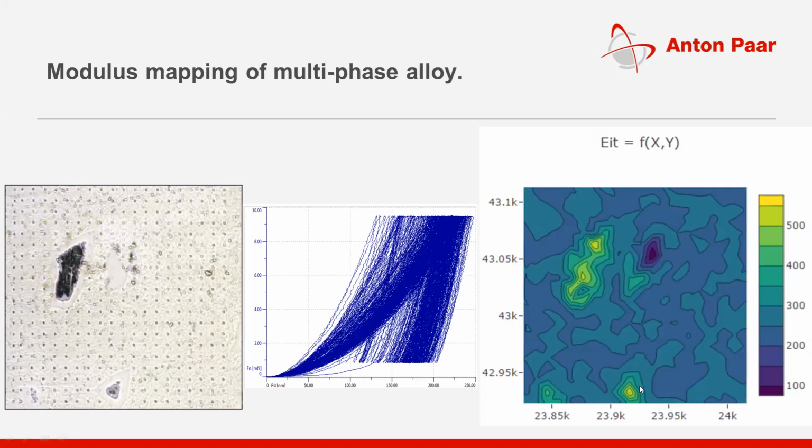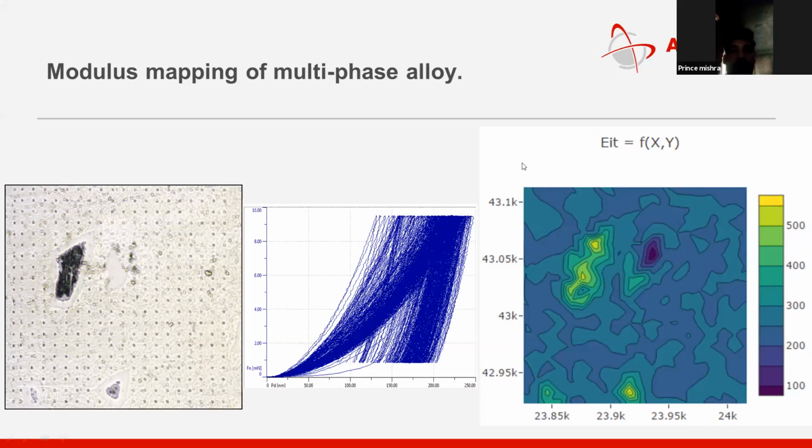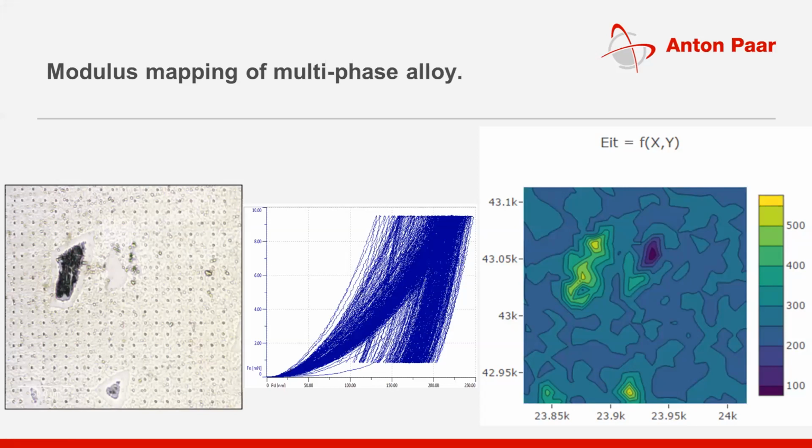So this kind of mapping experiment using the nanoindentation technique will be very, very useful in a case where you have a multi-phase sample, with multiple different phases on the surface.